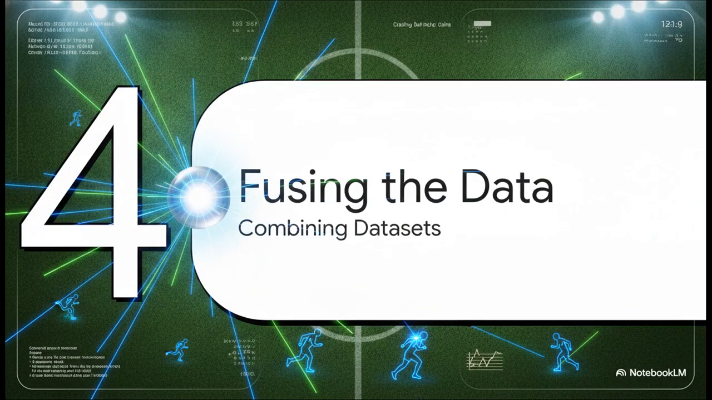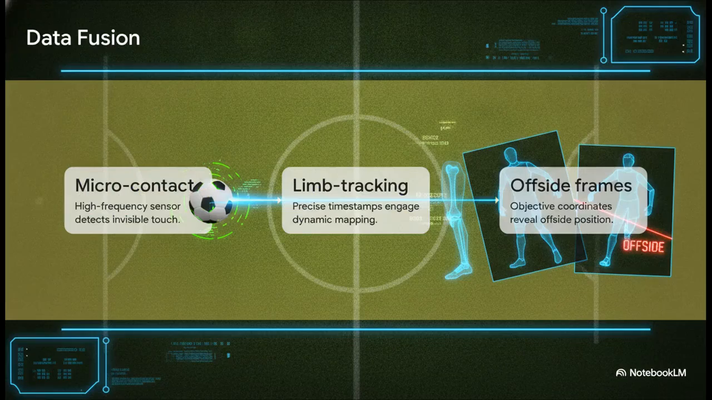Section 4. Fusing the sensor data. This is where the true magic of precision officiating happens. It's all about the signal pulse. Having a smart ball is great, sure, and having player tracking is great. But the definitive answer only arrives when you crash those two massive data sets together. Think of this process exactly like a machine executing code.